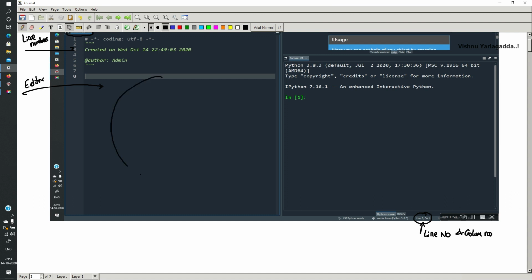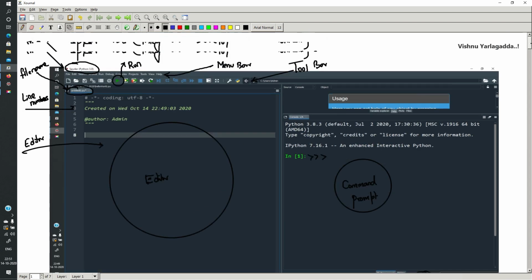The complete program can be written in this part, and this is a command prompt. Whenever you want to run an application, you can execute it here. So these are the important parts of the Spyder IDE.